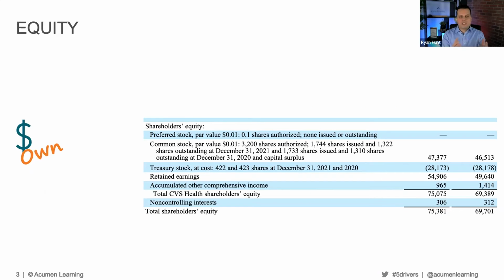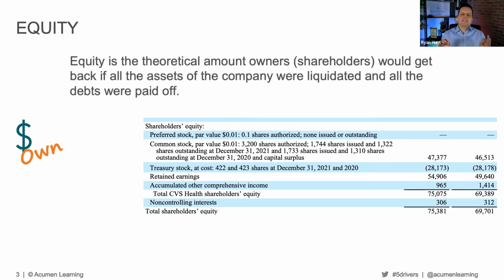So if you look at it, we see common stock. We see retained earnings. In fact, those are probably two of the most important parts of what you'll see in the equity section. That means that they have investors that own a part of it, and the retained earnings part is actually the accumulation of all of their income that they've earned since the inception that they haven't distributed back to investors.